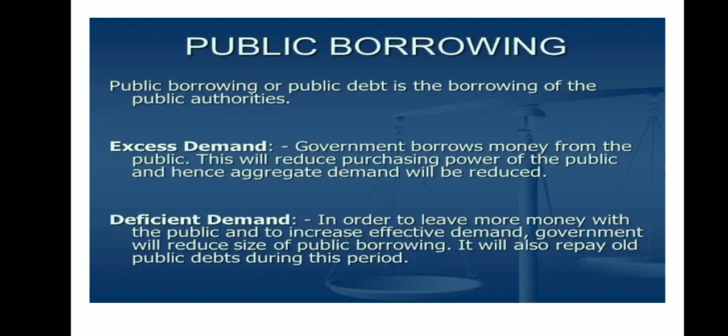In case of deficit demand, in order to leave more money with the public and to increase effective demand, the government will reduce the size of public borrowing. It will also repay old public debts during this period.